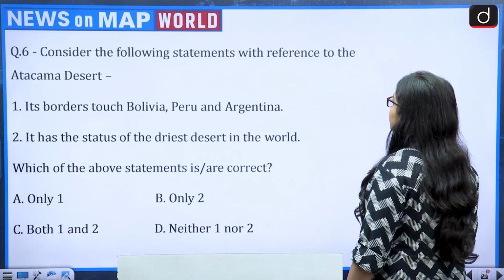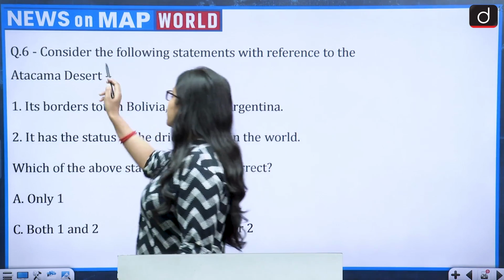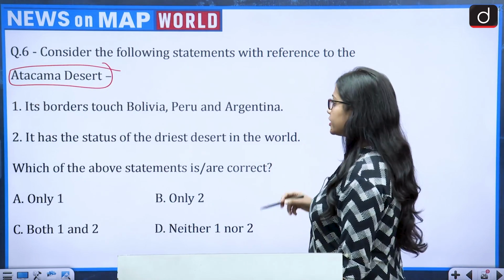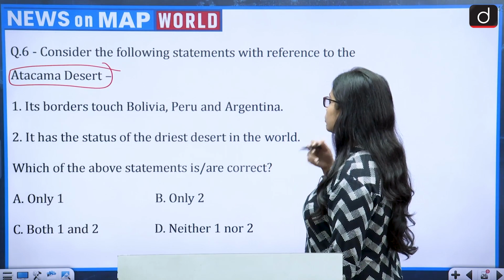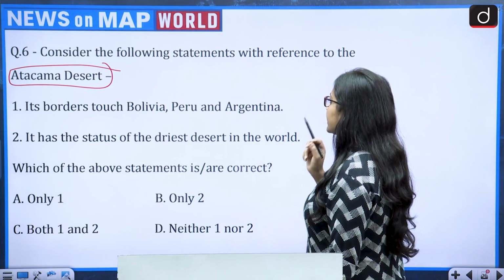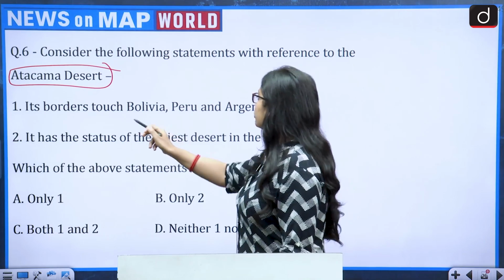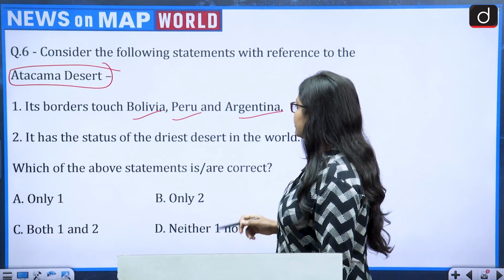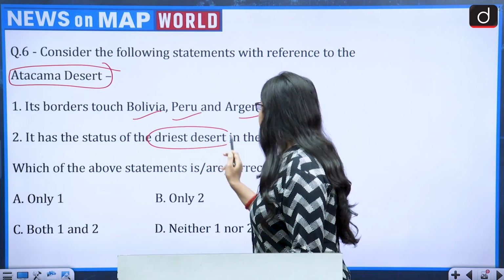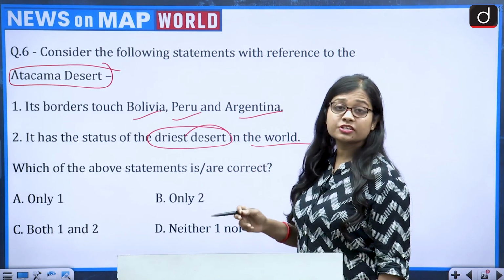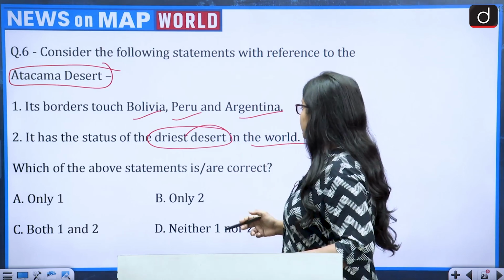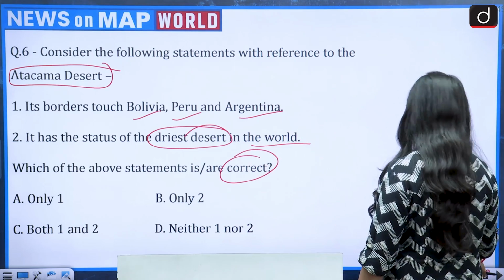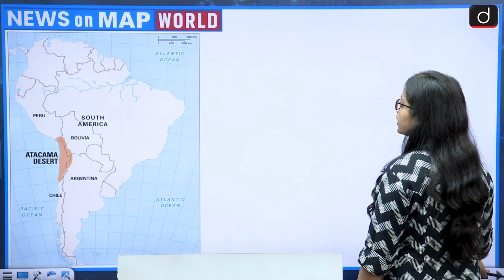Consider the following statements with reference to the Atacama Desert. So this is about the Atacama Desert and there are two statements given. First, its borders touch Bolivia, Peru and Argentina. Second, it has the status of the driest desert in the world. Which of the above statements is or are correct? Only one, only two, both one and two, neither one nor two. So let us talk about the Atacama Desert.